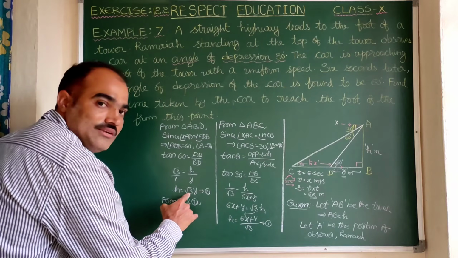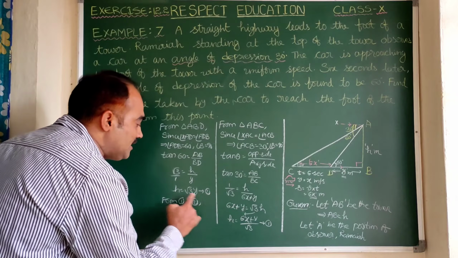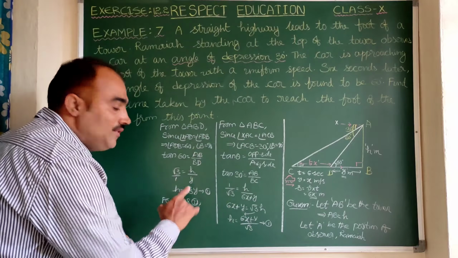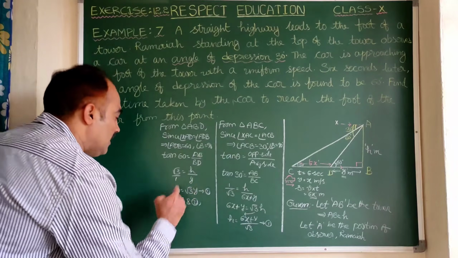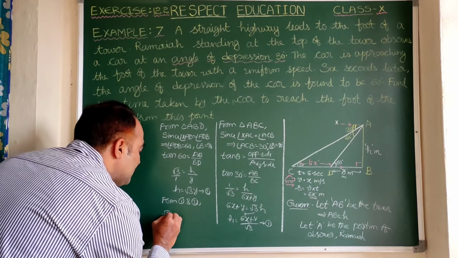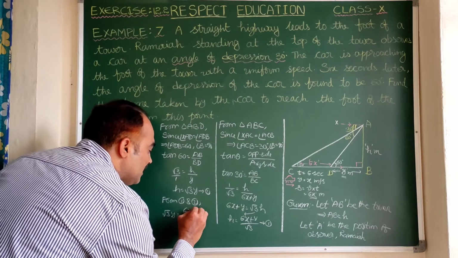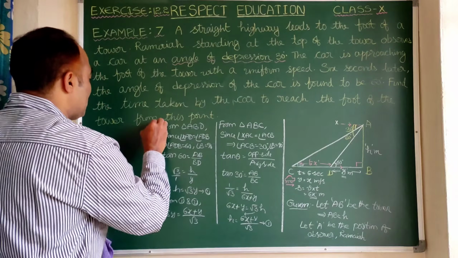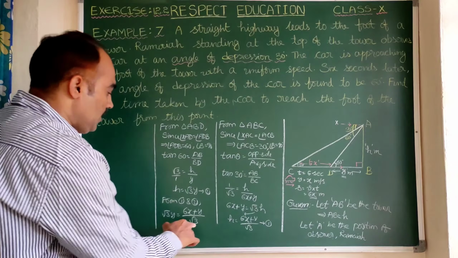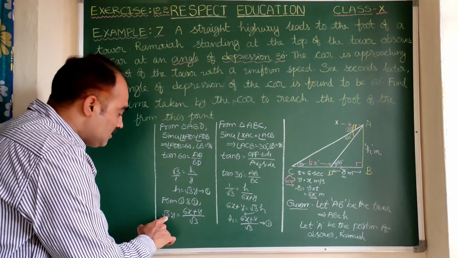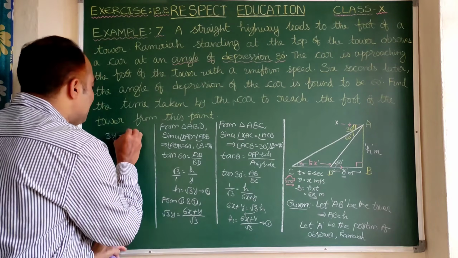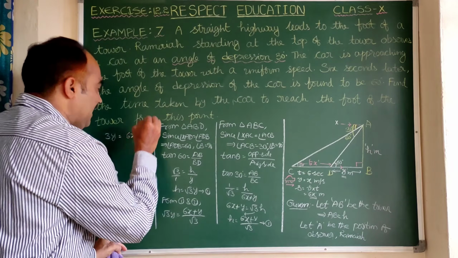H is equal to root 3y. In these two, H is common. Since these quantities are equal to H, we can make both the quantities equal. So here we can write root 3y is equal to 6x plus y by root 3. Let us do cross multiplication. Root 3 into root 3 is 3, so it is 3y. 3y is equal to 6x plus y.